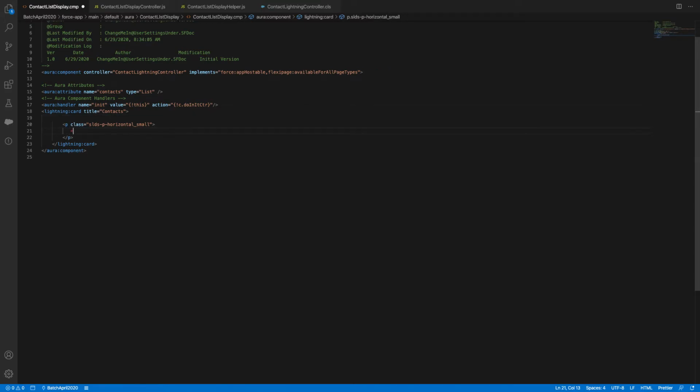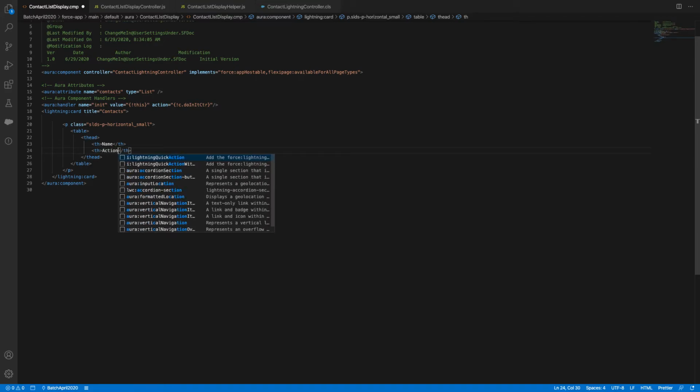How to render a table? The syntax is table and then table head, right? And then you have th, table header. Th or tr? Th, right? Name. th, action.